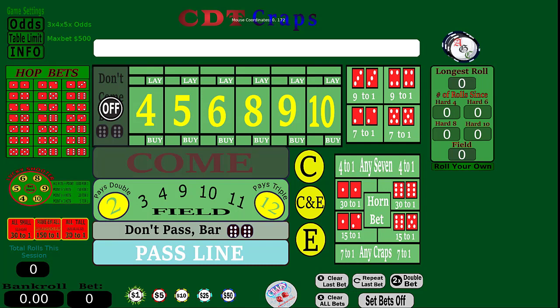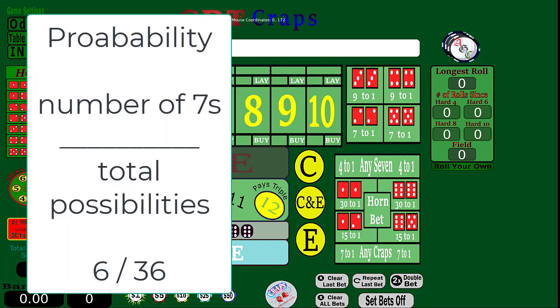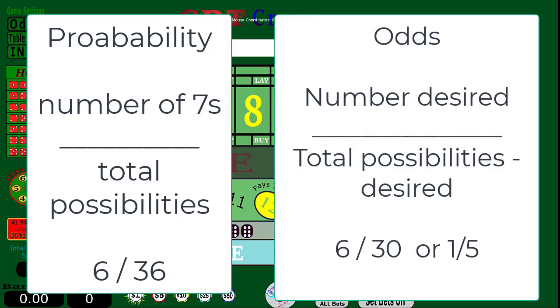So again, we have that. Now, when people say probability and odds, they are different. Probability is out of how many outcomes there possibly are total. So there's 36 outcomes on the dice. Let's just take the 7, for example. We're taking 6 of those outcomes out of the 36. And that's what gives you the 1/6. That's a probability.